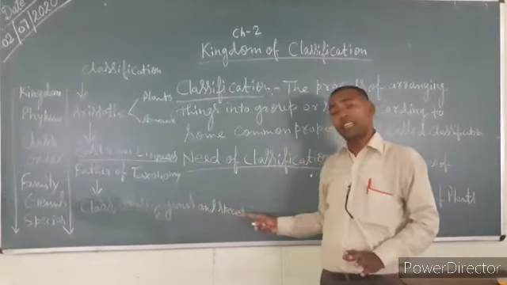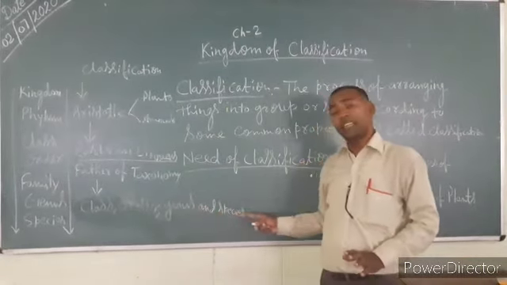First of all, he categorized only into four groups: class, order, genus and species. Apart from these, phylum, kingdom and family were added later on.